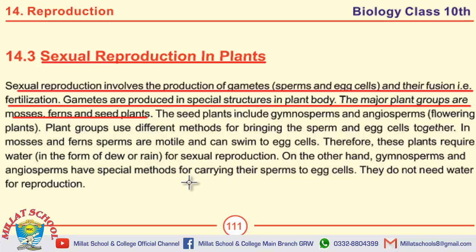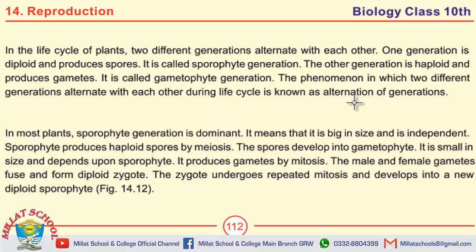Moving towards important MCQs. The definition of sexual reproduction may be selected as an important MCQ as well. In mosses and ferns, sperms are motile and can swim to egg cells. Next is the definition of alternation of generation, a very important definition. What is alternation of generation? The answer of this question is over here.